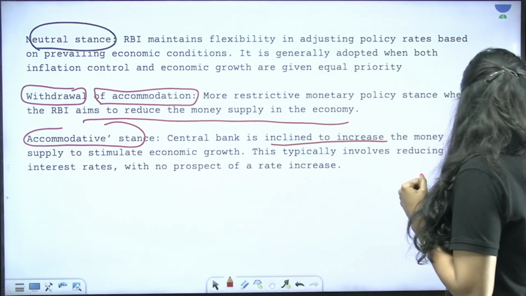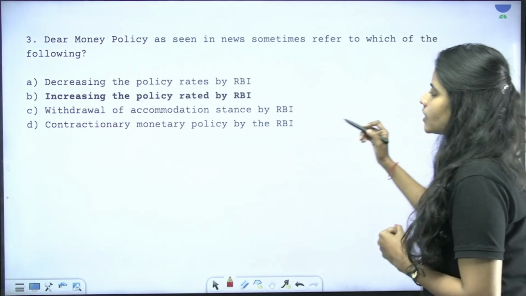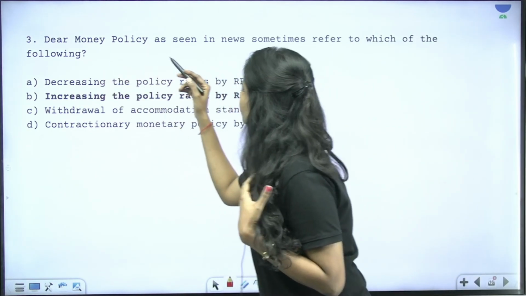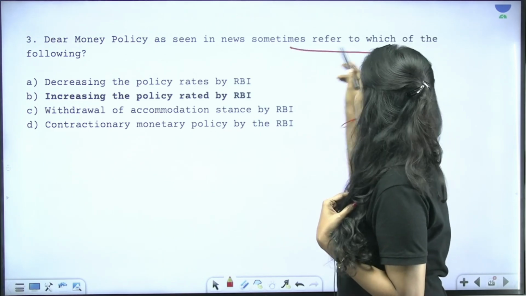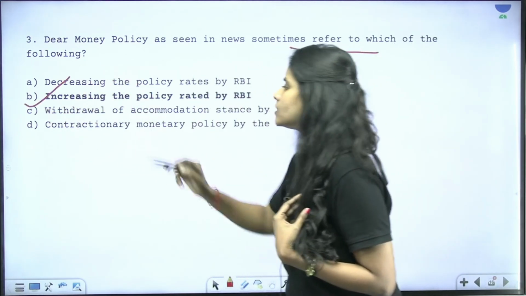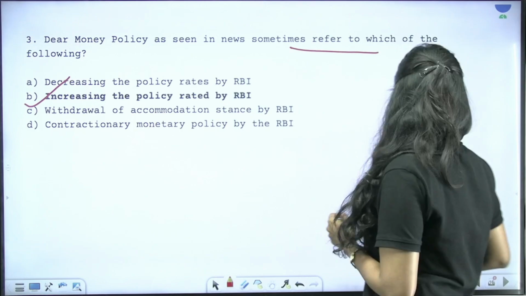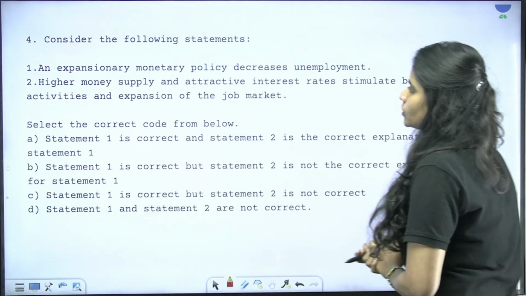Okay, so now moving forward from here, what is the correct answer? Dear money policy in news sometimes refers to increasing the policy rates by the RBI. And then we have the next question, that is the fourth question.